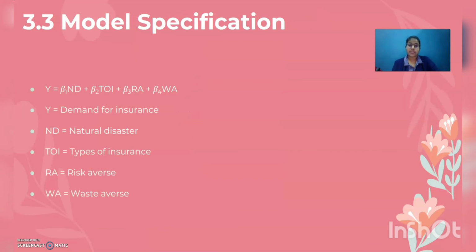So finally, for the model specification, my model is like this: Y is demand for insurance, equals beta 1 natural disaster, plus beta 2 type of insurance, plus beta 3 risk averse, plus beta 4 waste averse.